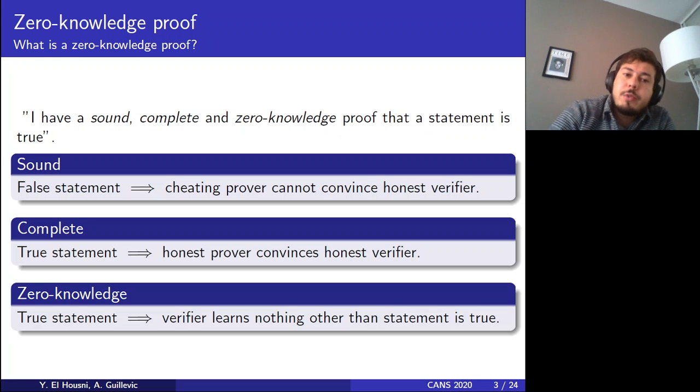So a zero knowledge proof is a proof that is sound, complete, and zero knowledge. Sound meaning that a cheating prover cannot convince an honest verifier. Complete meaning that an honest prover always convinces an honest verifier. And the zero knowledge property means there is no information leakage beyond the fact that the statement is true.